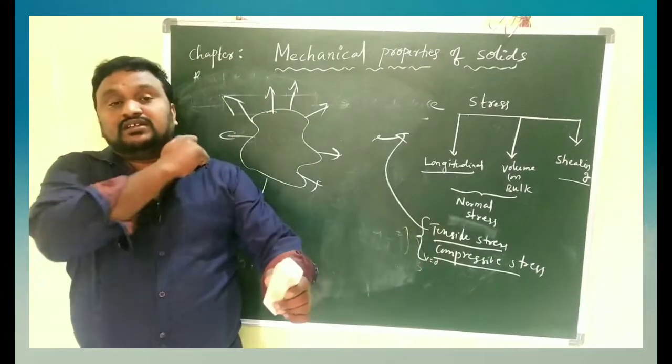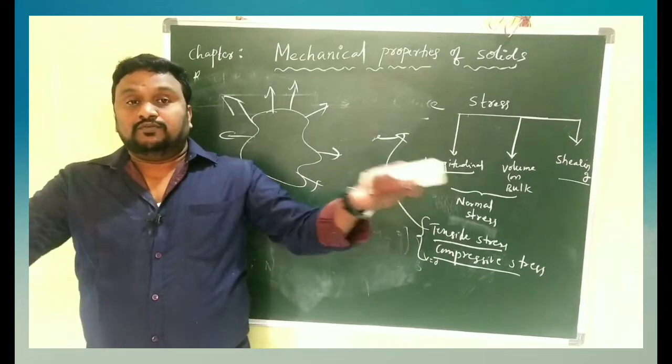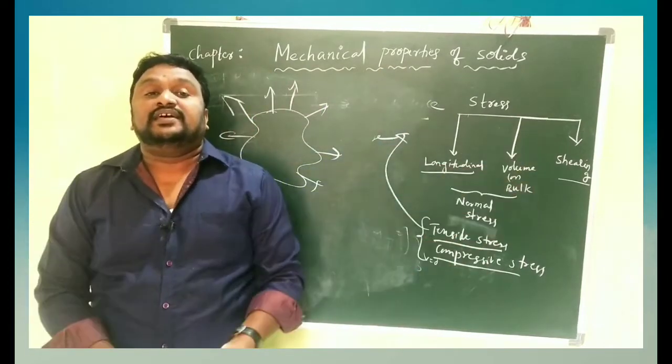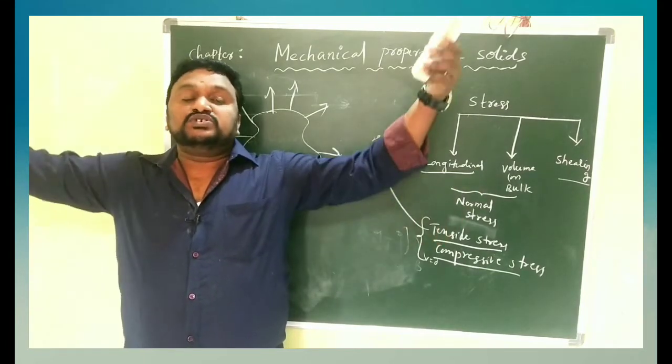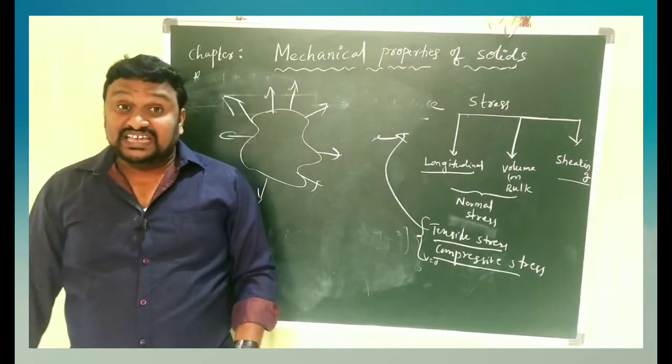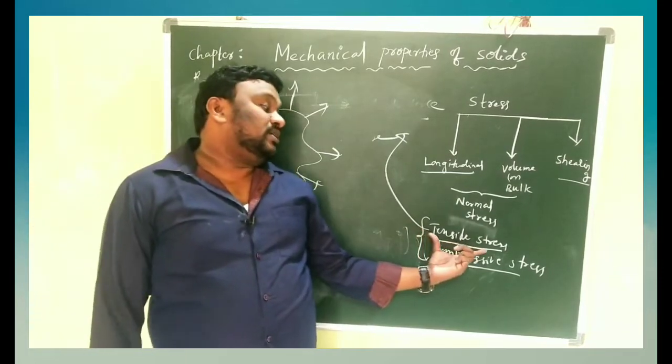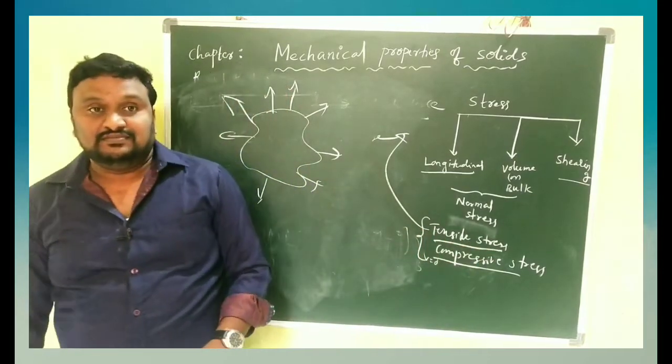While beating the drum, the force must be in all directions. If it is in all directions, the volume is increased. Then that volume stress is what we call tensile stress.